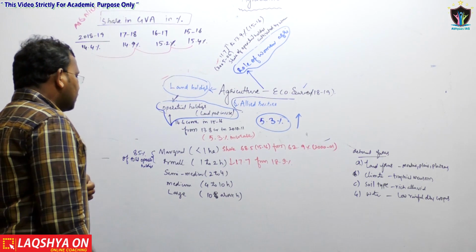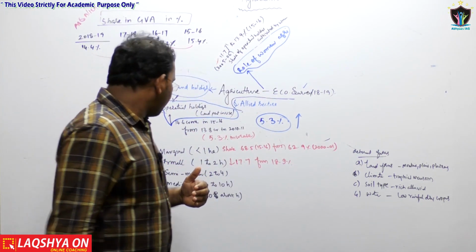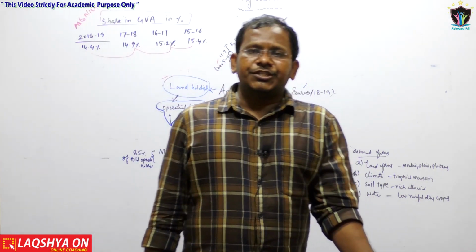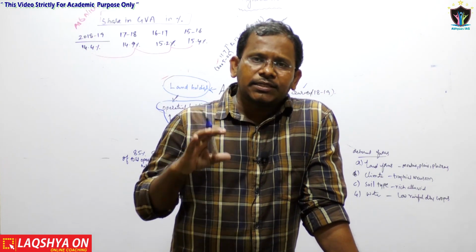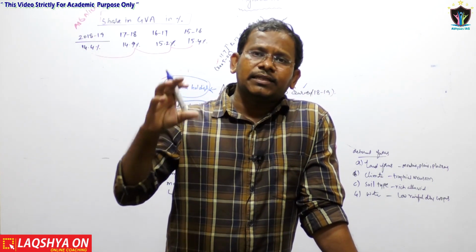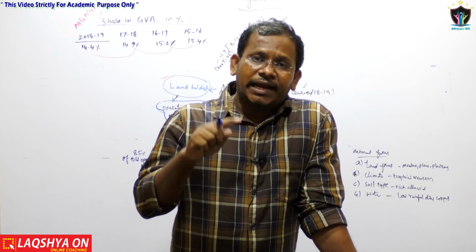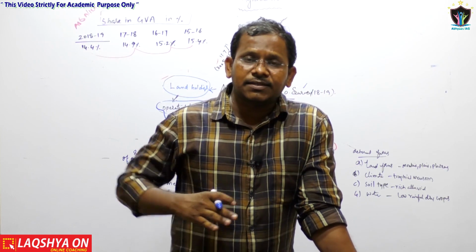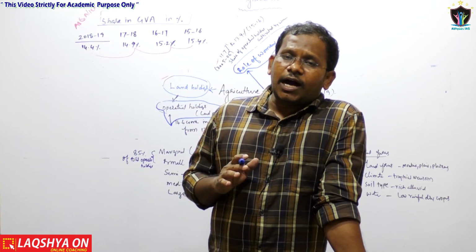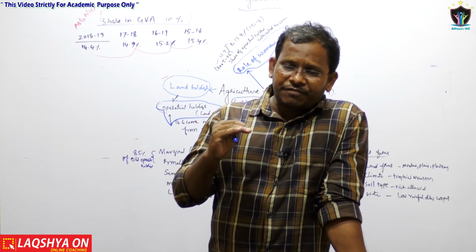Now, as far as the share of marginal, small, semi-medium, medium and large land holdings is concerned, the marginal and small land holdings in India together are almost 85% of the total operational land holdings of India. That means the majority of the operational land holdings are of marginal and small farmers only.